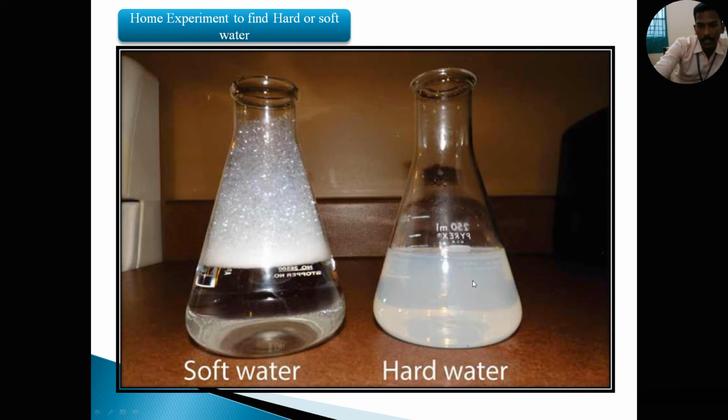Now add soap solution to both glasses. When lather is produced with the soap solution, that water is called soft water. When no lather is produced with the soap solution, that water is called hard water. See the picture, which clearly explains how to find out hard water and soft water with your home experiment.